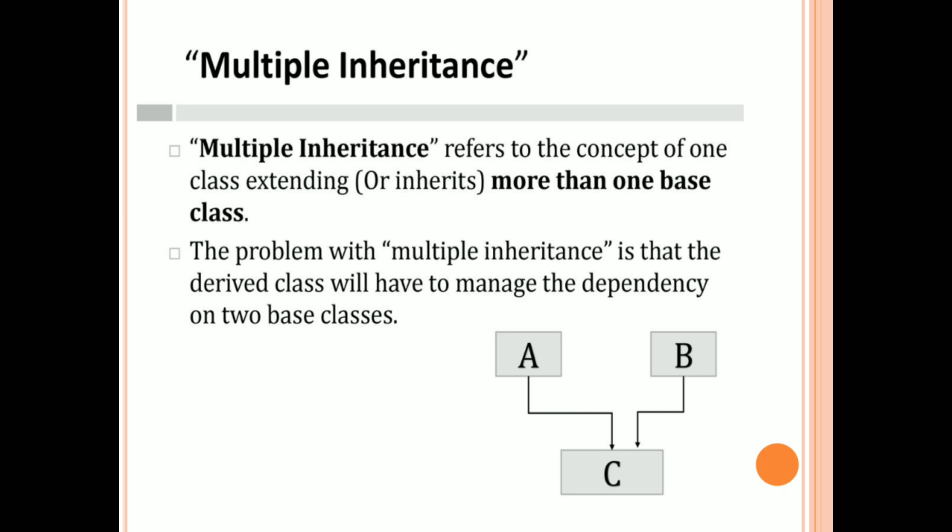As we have an example in this diagram here, A and B are the superclasses and C is the subclass which is inherited from A and B. So A and B are parent classes, and C is the child class to both A and B. C can access A and B, but A and B are individual. They do not have any relationship between them. This kind of mechanism of inheritance is called multiple inheritance.